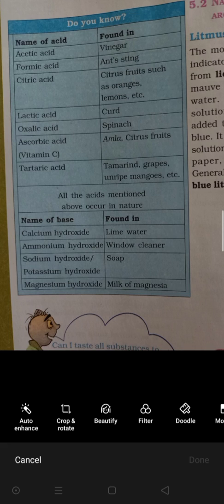So they have the base sodium hydroxide and potassium hydroxide, okay. And the milk of magnesia has magnesium hydroxide, clear. Milk of magnesia is a kind of liquid which has magnesium in a liquid form.